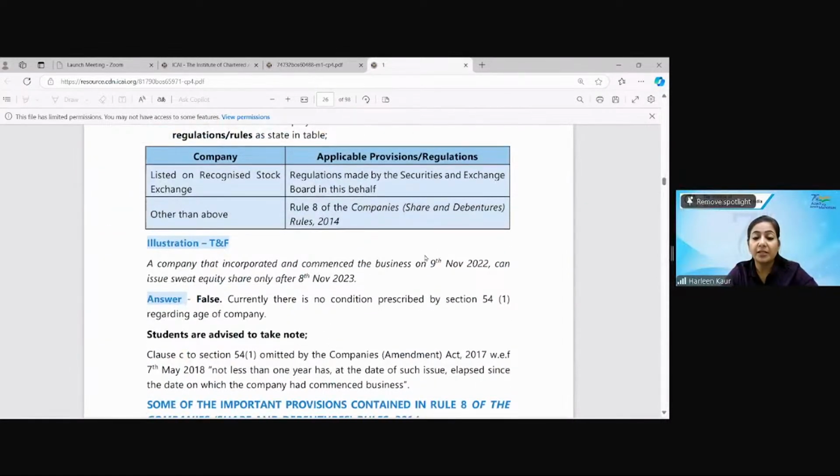A company commencing business on 9th November can issue sweat equity only after 8th November 2023. So there is no such condition. Can you read the illustration, true and false? Is there any condition given under sweat equity shares regarding the age of the company? Have you studied like that? What was the 12th month condition? Can you tell me? You think the company was incorporated and is issuing only after this date? Have you done anything like that? No, the 12th month condition is for the special resolution. Okay.